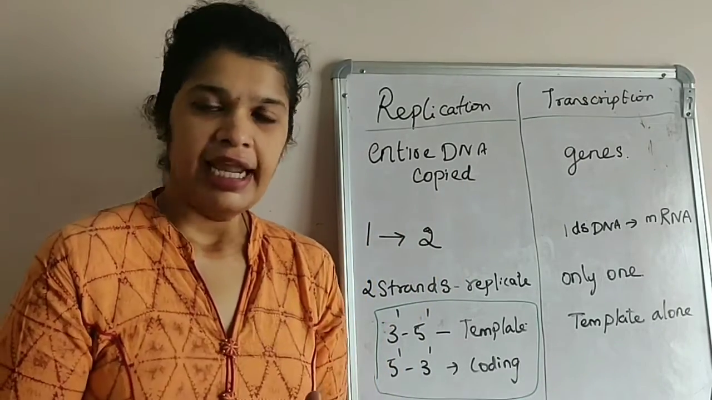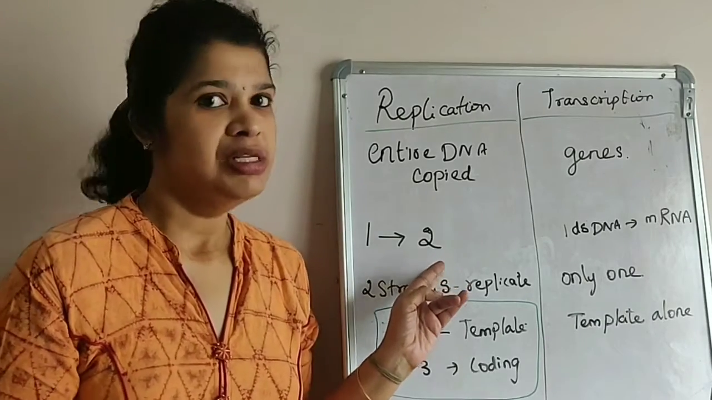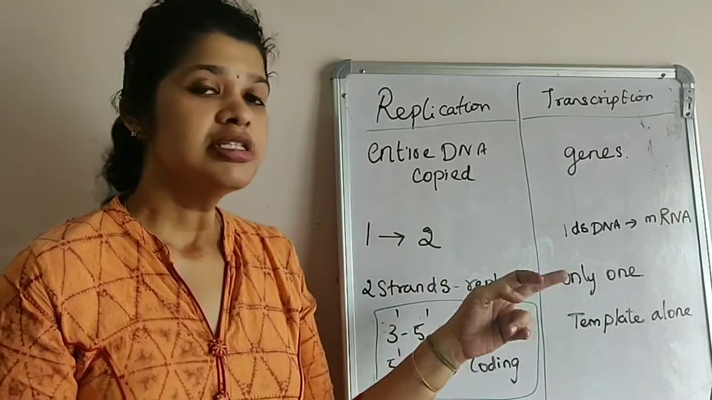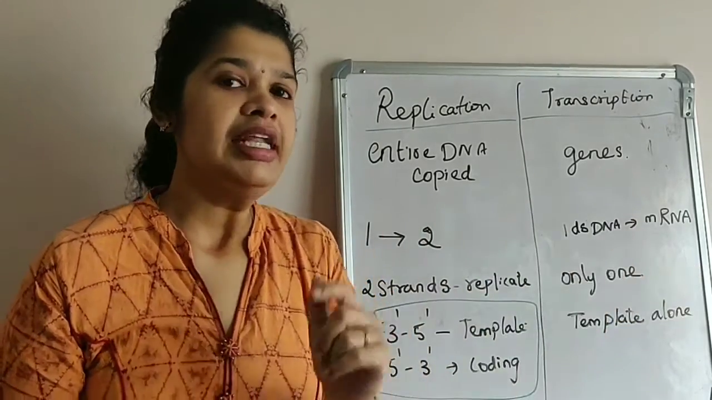In replication, from one double-stranded DNA, you get two double-stranded DNA. Whereas in transcription, from one double-stranded DNA, you get a mRNA, not a DNA.